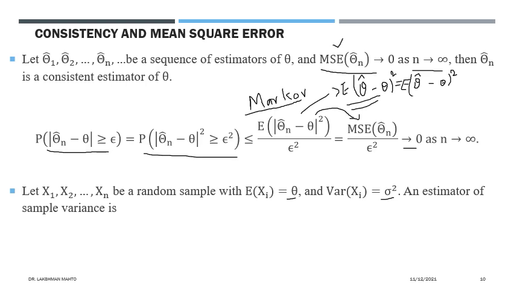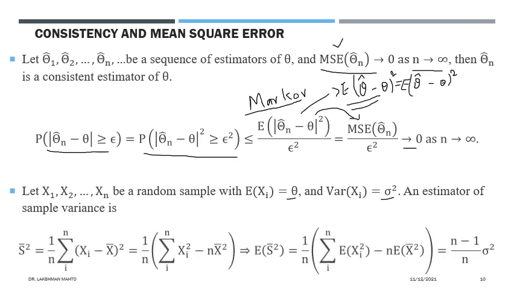So can we define an estimator of sample variance? Here, one estimator of sample variance we define similar to the definition of variance. We define 1 by n times the sum of squares of mean deviation.